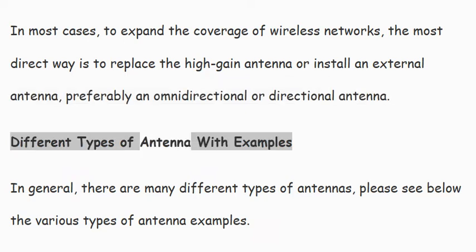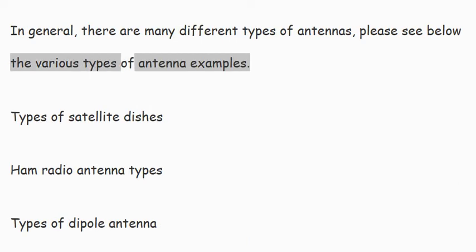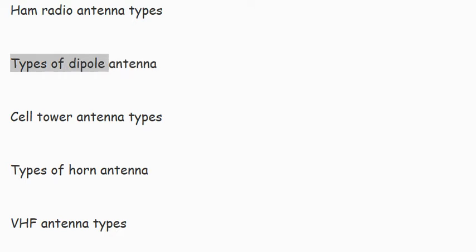Different types of antenna with examples. In general, there are many different types of antennas. Please see below the various types of antenna examples. Types of satellite dishes. Ham radio antenna types. Types of dipole antenna. Cell tower antenna types.